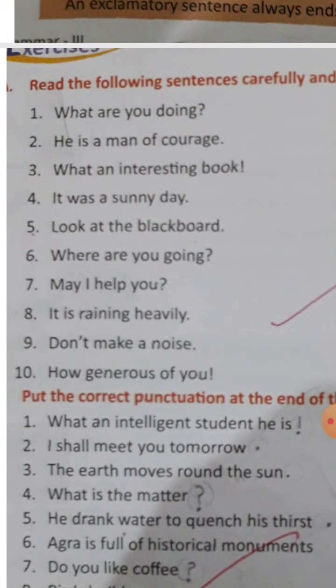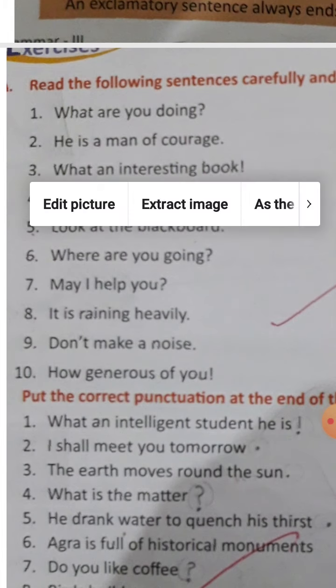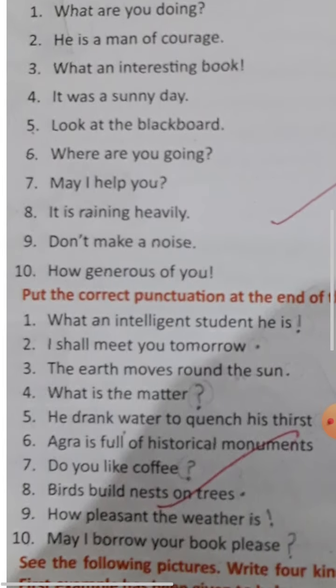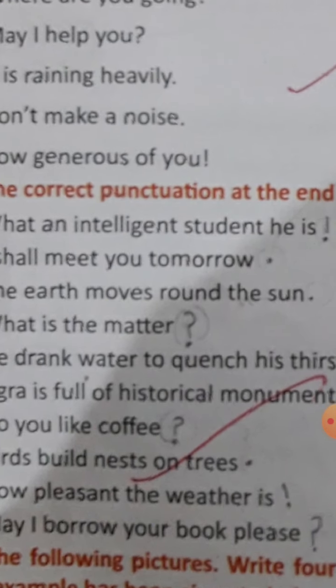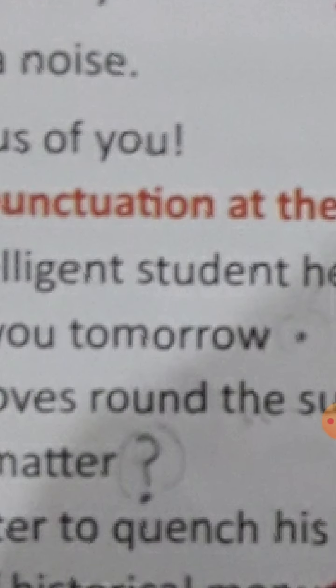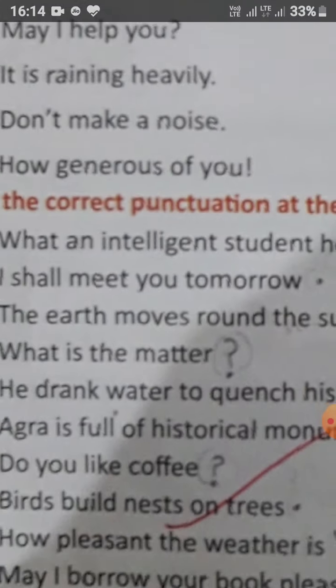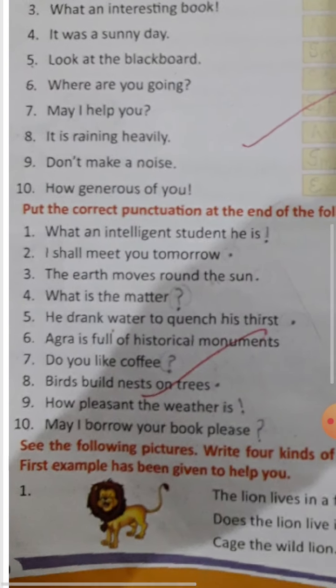Imperative sentence. Where are you going? It is again interrogative. May I help you? An interrogative sentence. It is raining heavily. Assertive sentence. Don't make a noise. And this is an imperative sentence. And the last, the tenth one: How generous of you. You can see the exclamation mark clearly over here. It means it is an exclamatory sentence.